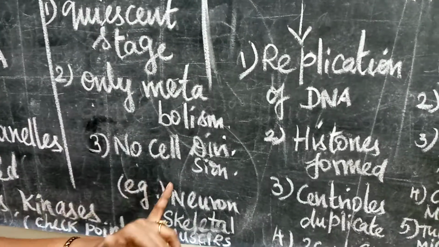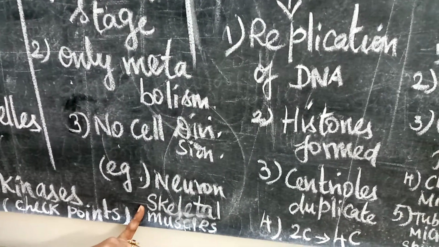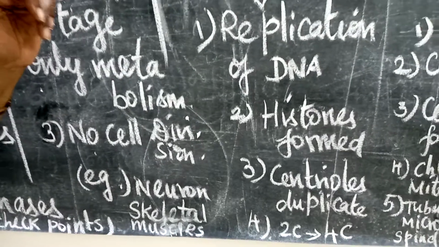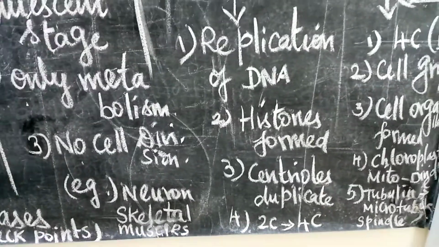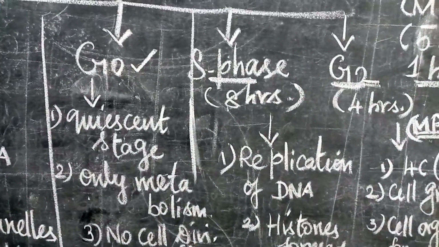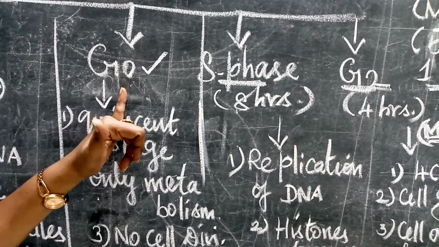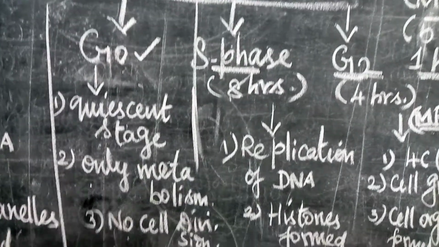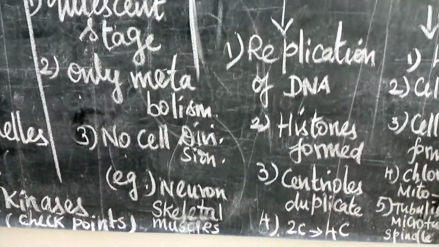For example, in mature neurons and skeletal muscles, we can see the G0 stage of the chromosome. But this is not a permanent one, it's a temporary one. The permanent stage is seen only in mature neurons and skeletal muscles.